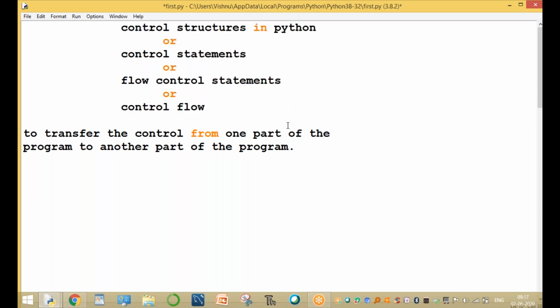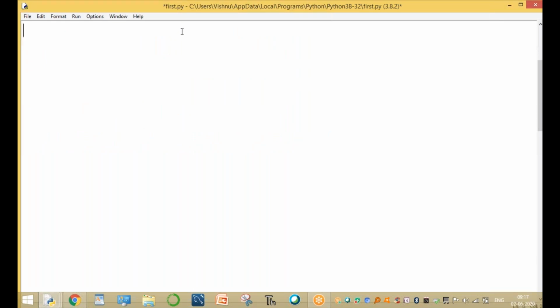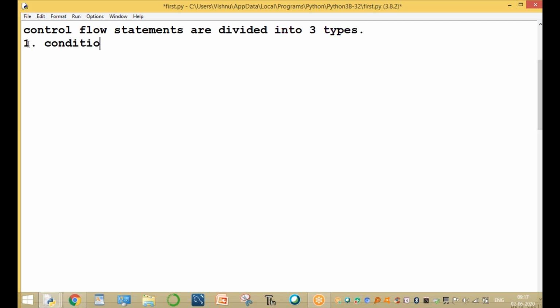Python supports control flow statements, or control structure statements, which are divided into three types. One type is conditional control statements, based on checking a condition.